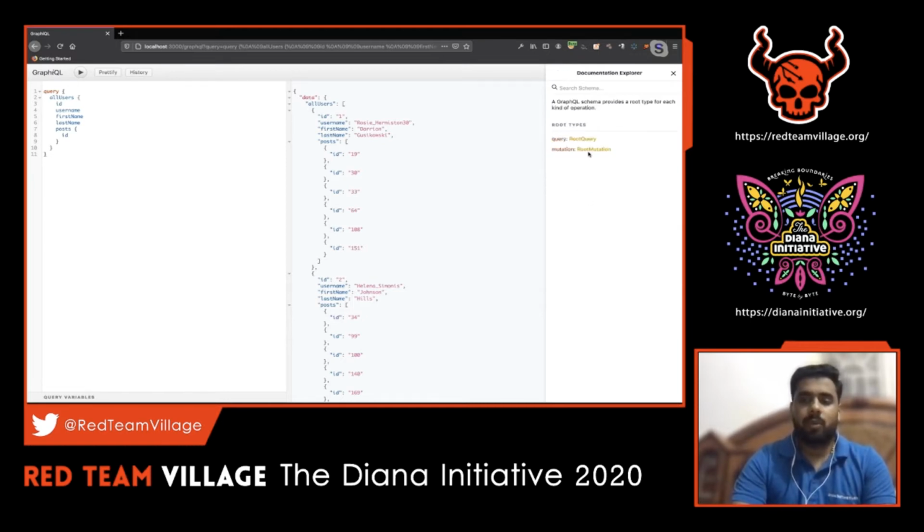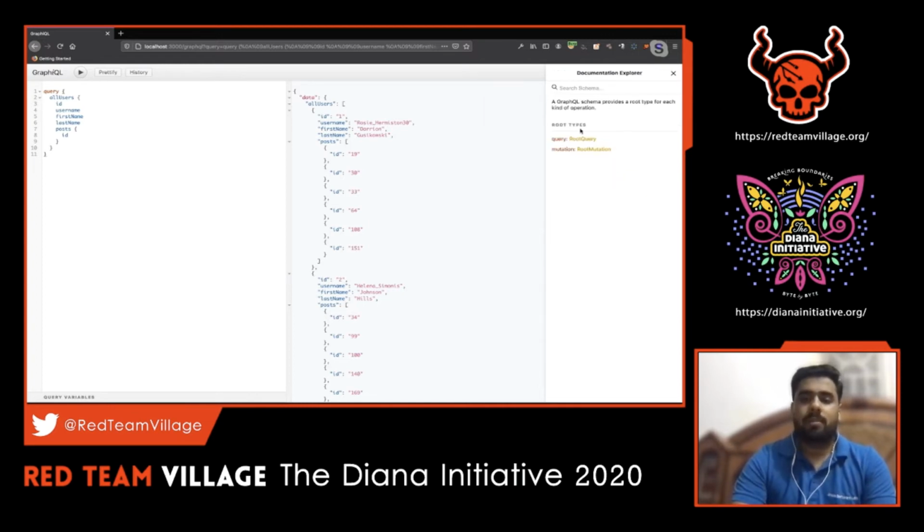And moving on to the mutation. So mutation, again, they have multiple mutations here. Register is a particular endpoint, and these are the parameters which it requires. With a REST API, we can think of this like a POST request, and the login request can obviously be a POST request, then password reset, create post. So there are around five mutations here.